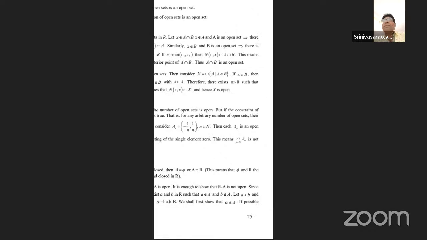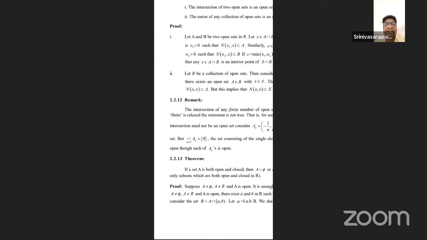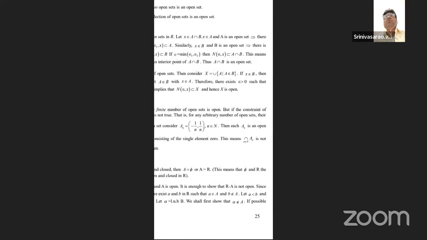So by the open set definition, N of epsilon and x contains, because x is the common element and the common neighborhood of the minimum value is represented by epsilon. So N of epsilon with respect to x contains A intersection B. So x is also consisting in A intersection B. That is also an interior point of A intersection B. So then automatically A intersection B is an open set.